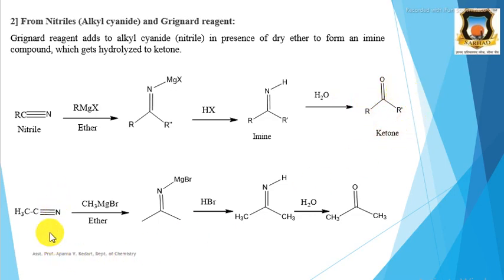Therefore, for example, here when methyl cyanide is allowed to react with Grignard reagent in the presence of ether, there is formation of this intermediate, and when this intermediate reacts with HBr, this MgBr is replaced by hydrogen. The byproduct is magnesium dibromide. And when this imine undergoes hydrolysis, it gives acetone, that is a ketone. Therefore, it is the preparation method of ketones from Grignard reagent and nitriles, that is alkyl cyanides.